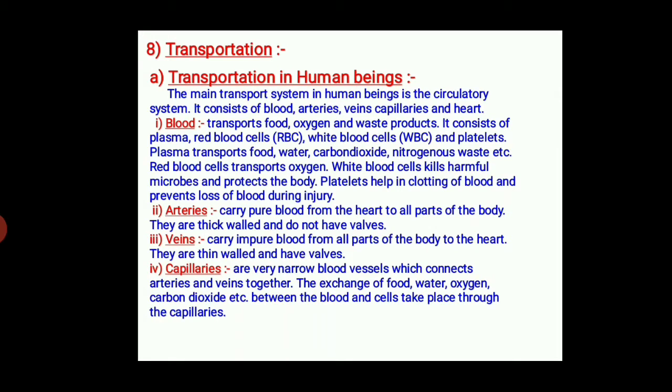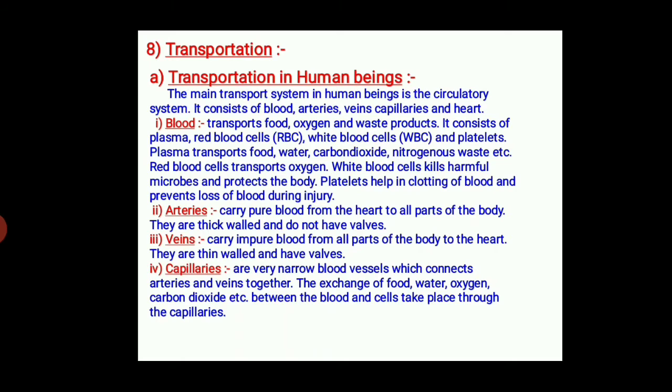What does plasma transport? Plasma transports food, water, carbon dioxide, nitrogenous waste, etc. Red blood cells transport oxygen, white blood cells kill harmful microbes and protect the body. Platelets help in clotting of blood and prevent loss of blood during injury.